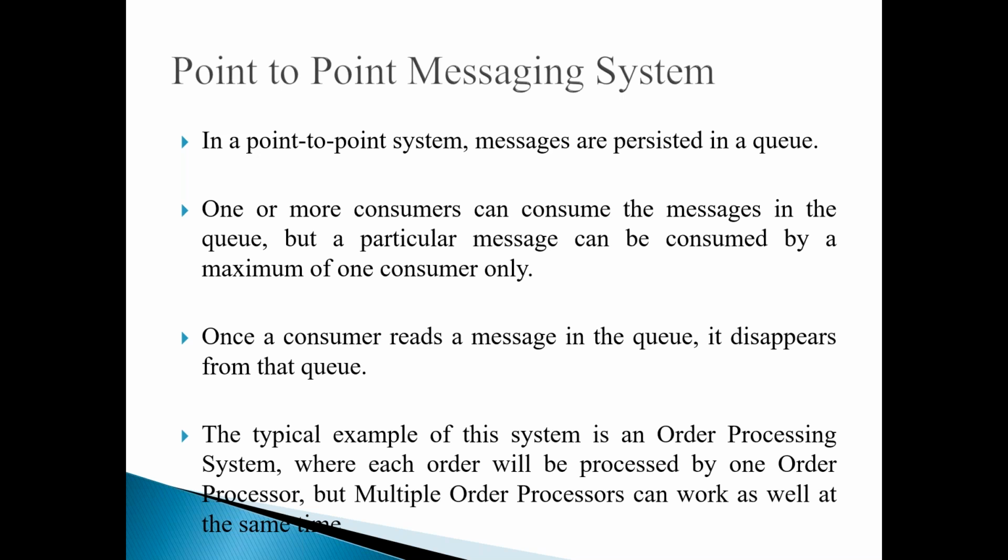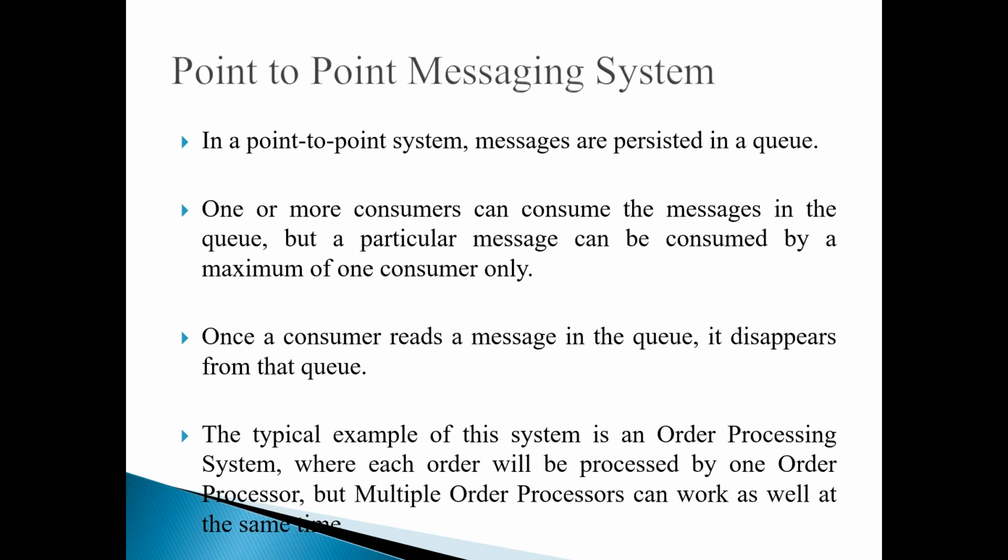Say I publish my order, and I have multiple suppliers who can accept the order, then it is visible and available to all the suppliers. But if one supplier accepts the order, that's it. It is not available to others. Others cannot accept it. In such scenarios, we use point-to-point messaging. In this case, the queue is the object in which all these messages are stored.